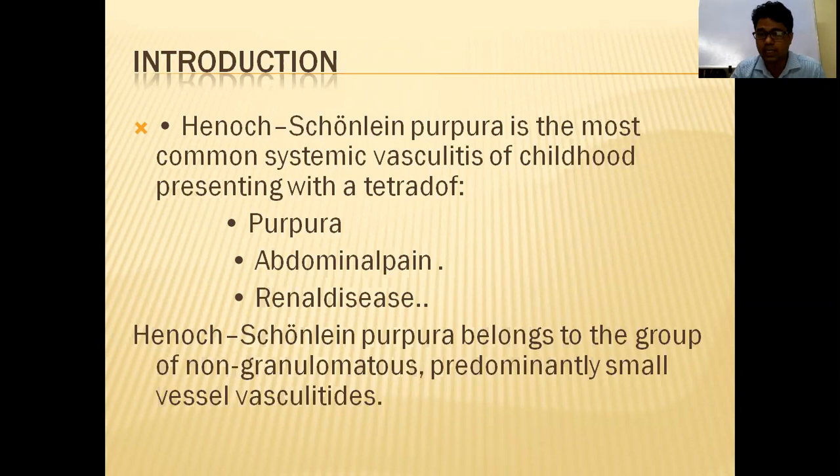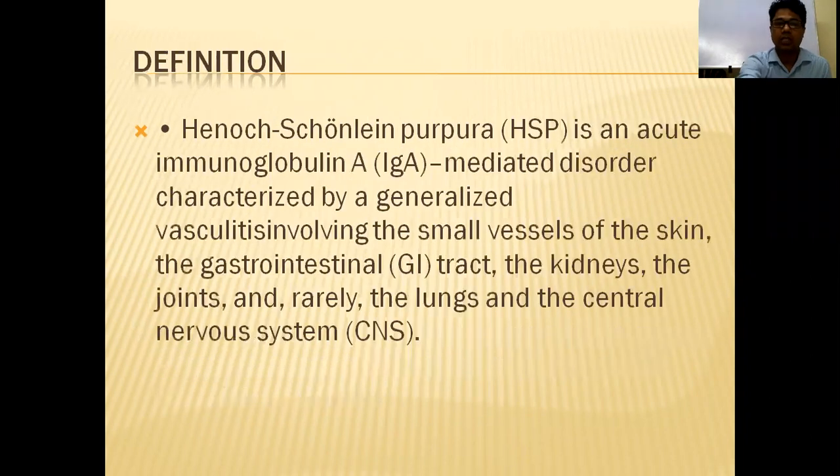So Henoch-Schönlein purpura is an IgA mediated vasculitis of small vessels supplying the joint, skin, kidney, and GI tract. What happens in that case is there is leaking of blood due to inflammation. Due to inflammation of the vessels, there is leaking of blood to that region, and that causes symptoms. Okay, so that is Henoch-Schönlein purpura. It is an acute immunoglobulin mediated disorder characterized by generalized vasculitis involving the small vessels of the skin, GI tract, kidney, joints. Rarely you will get CNS and lungs.